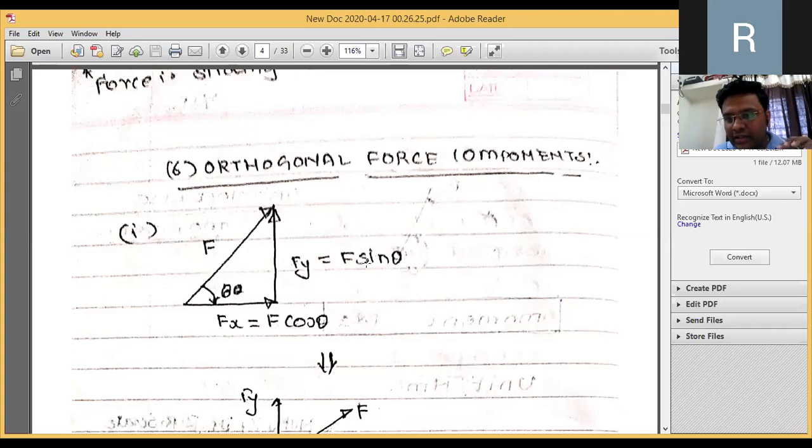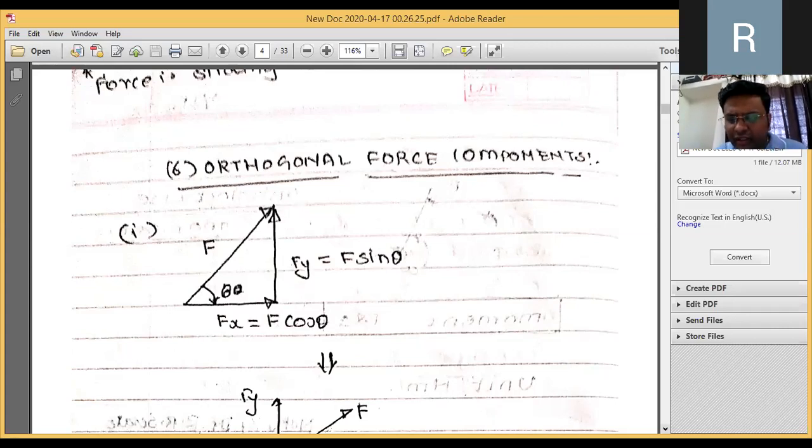In the MPSC exam, you are not supposed to use any kind of calculator. So you should know the sine and cos components of 30, 60, 90, 45 by heart. Otherwise, even if you know everything, you will not be able to get your answers. So it is a request from my side: for the next lecture, you should learn by heart that particular table of sine and cos for the specific angles 30, 60, 90, 45, right?